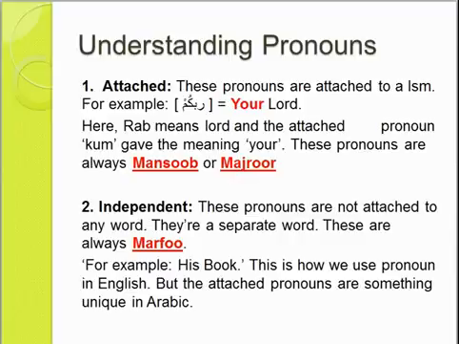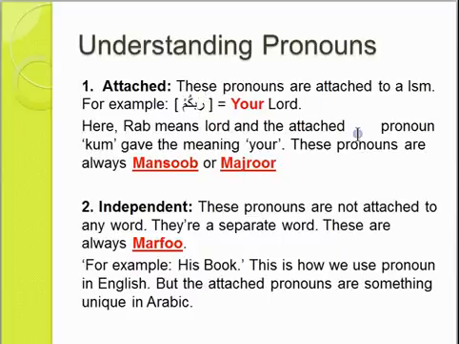Attached pronouns. These pronouns are attached to an ism. Notice here, Rabbukum. You might have heard the word Rabb. Alhamdulillahi Rabbil Alamin. This Rabb is a word. So what's this kum here? This is the pronoun. Okay? This kum here is the pronoun which is attached to the word Rabb.